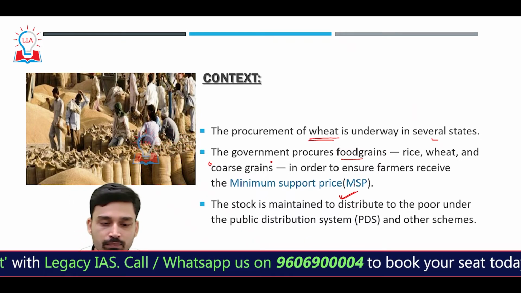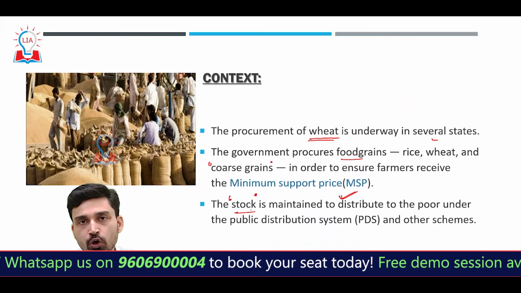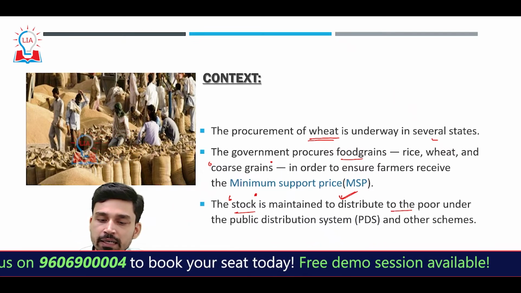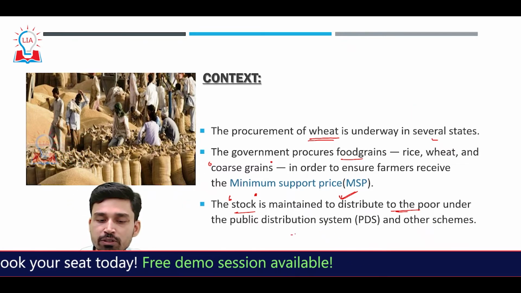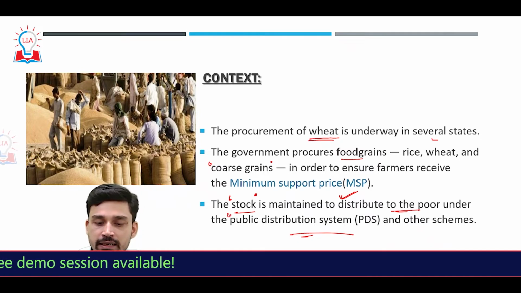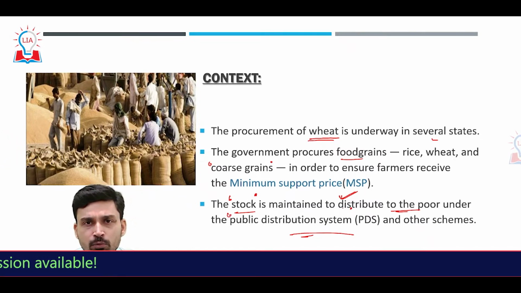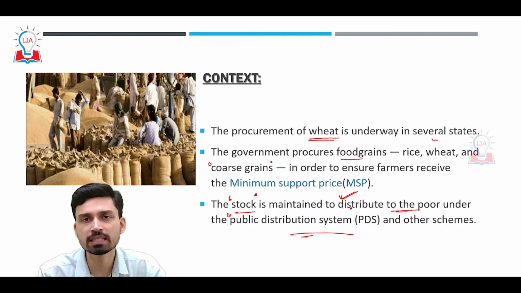At the same time, the extra stock that is procured from the farmers is maintained in the godowns of the FCI, so that later on it can be distributed to the public under the scheme of PDS, that is the Public Distribution System. Most important of them is the National Food Security Act, and apart from that, the other schemes that the government has launched from time to time.